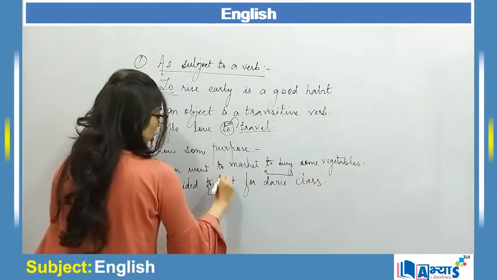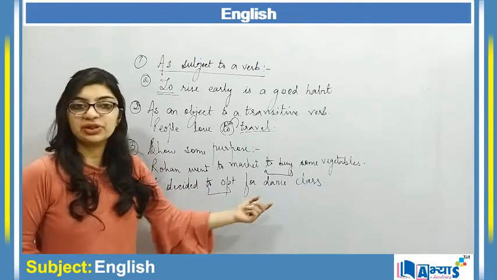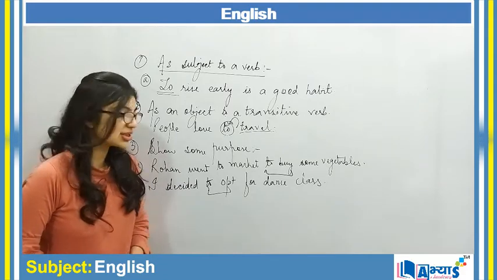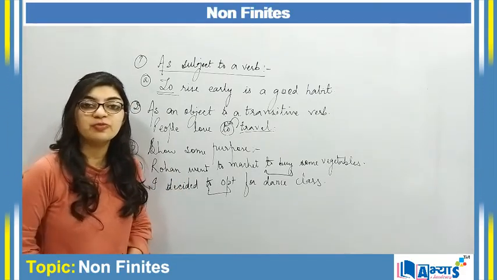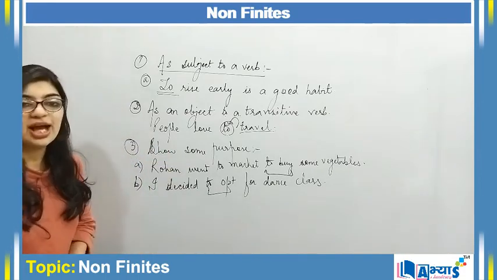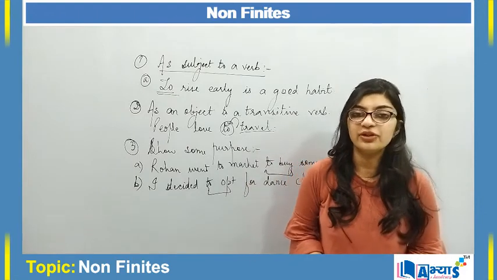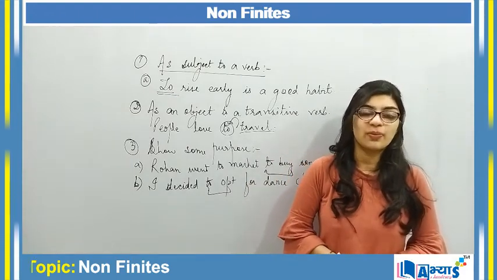Again, "to opt" shows a purpose, that what is my purpose, that I was opting for a dance class. So "to opt" over here again shows a purpose. Both these sentences have infinitives which show some kind of purpose. So these are some of the applications. Now we will be discussing some more applications of infinitives so that we get a clear overview about the topic infinitives.